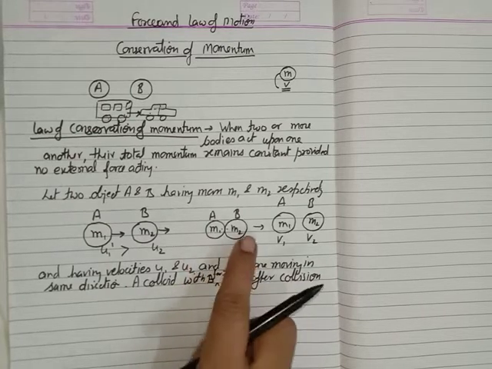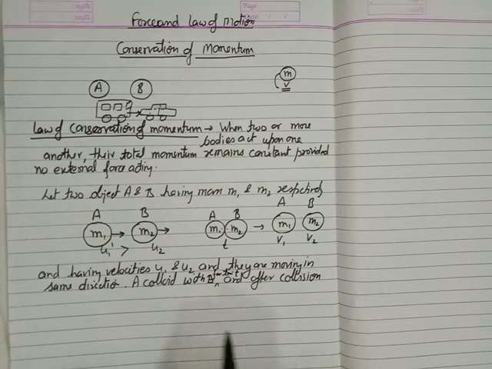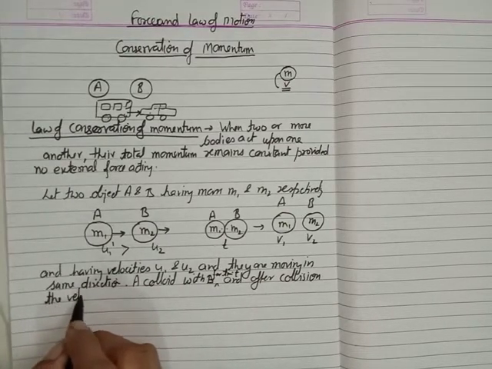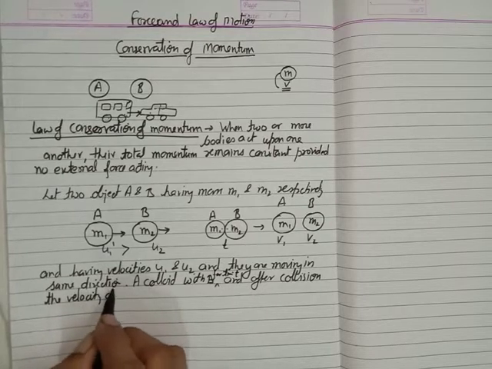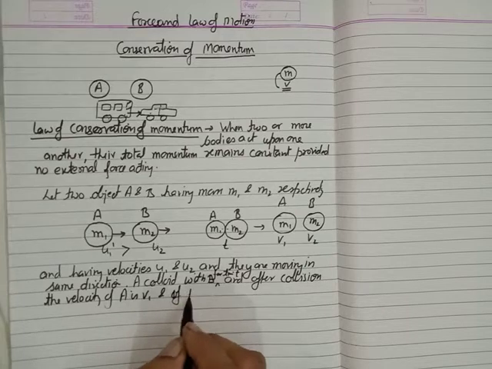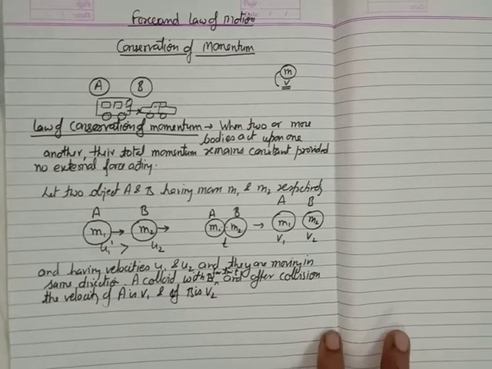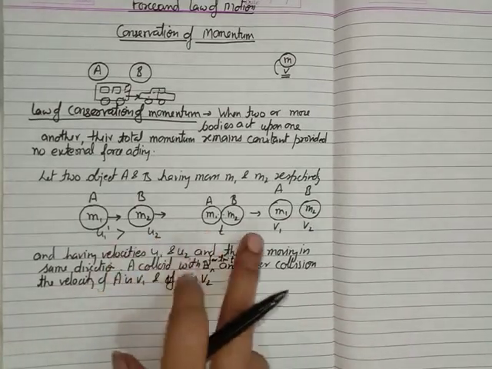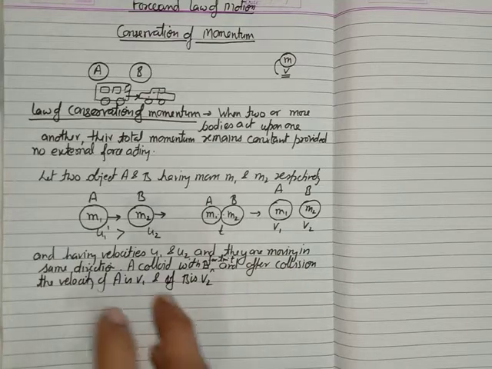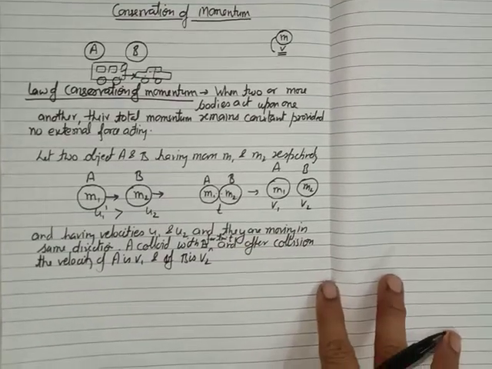They collide with each other for a short period of time, that is t, and after collision the velocity of A is v1 and of B is v2. Is it clear? So first you should write all the symbols which you are using in the derivation, and the meaning of these symbols.